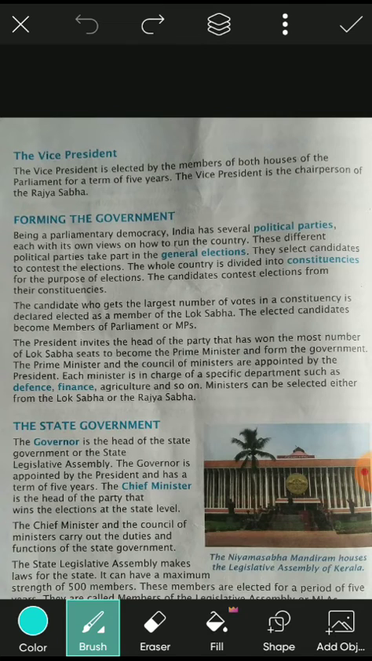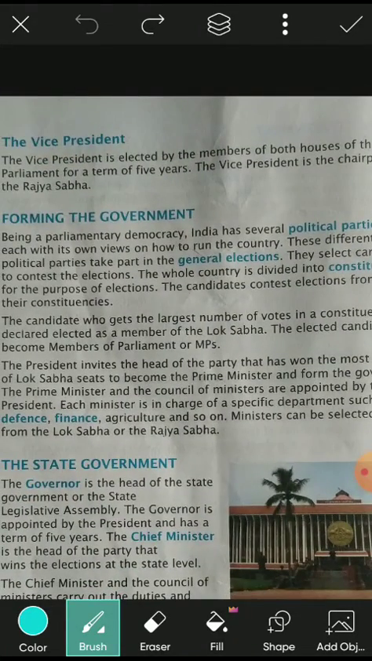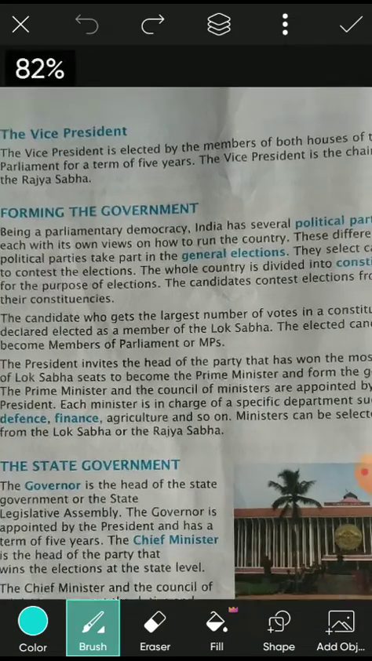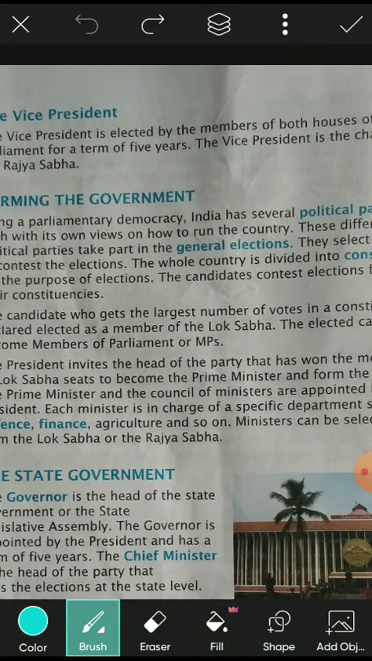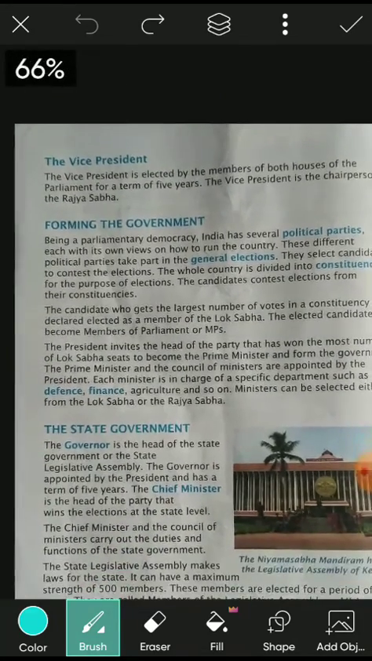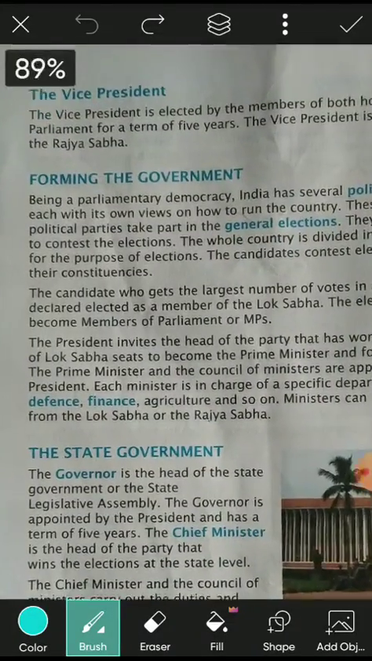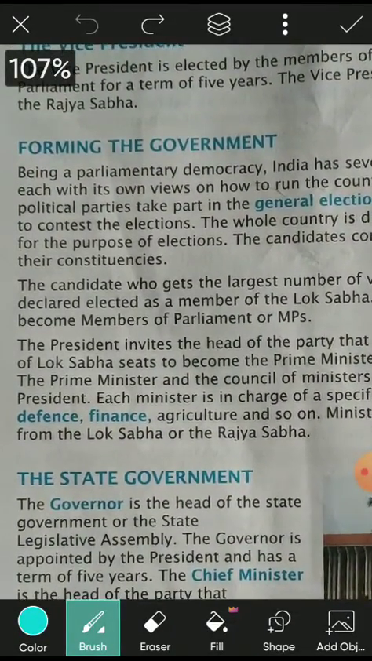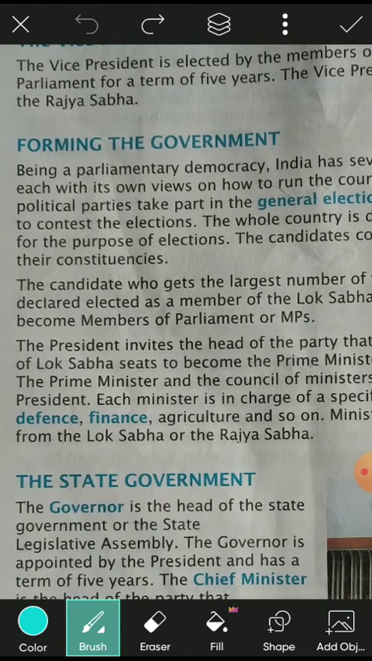The whole country is divided into constituencies for the purpose of elections. That means the whole country is divided into small areas, where a candidate can be elected as the candidate of that constituency. The candidates contest elections from their constituency. That means each and everyone wants to be elected for a particular constituency.